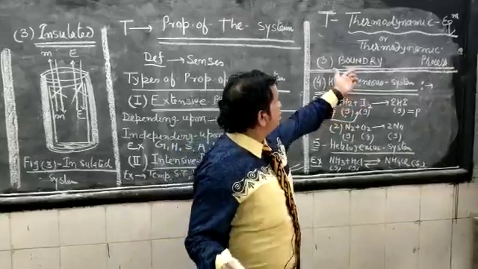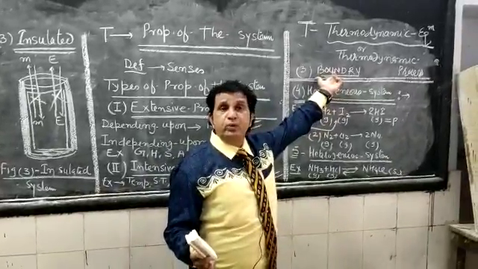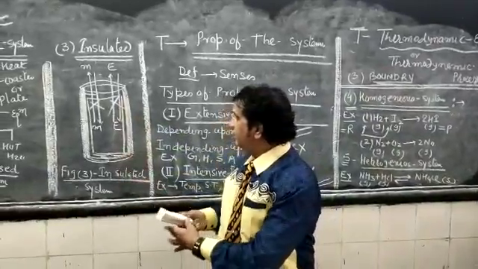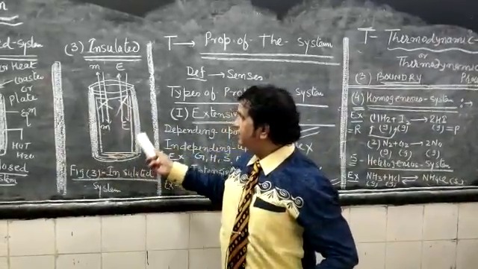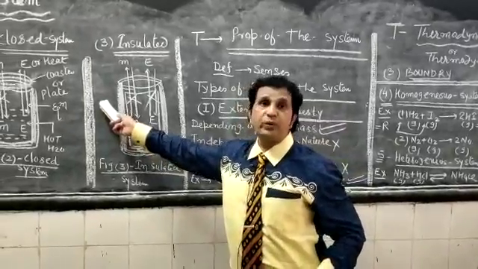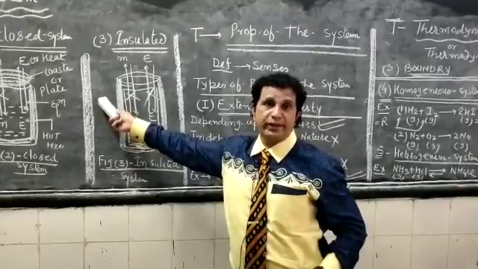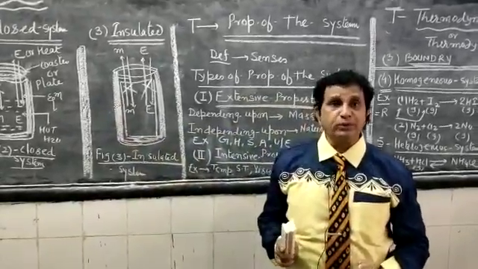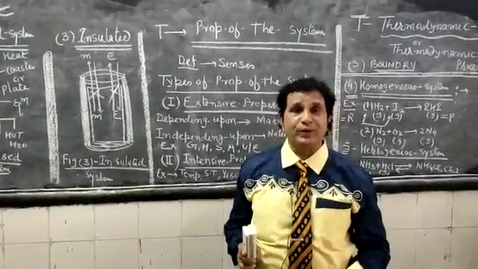The third one is boundary. The boundary is the wall, the resistance, which separates the system from the surroundings. Now let us proceed with this thermodynamics topic further.